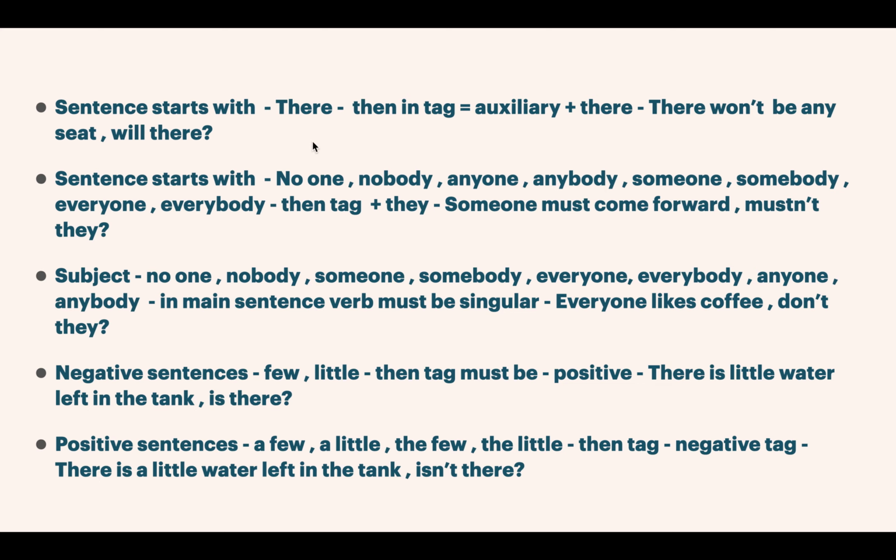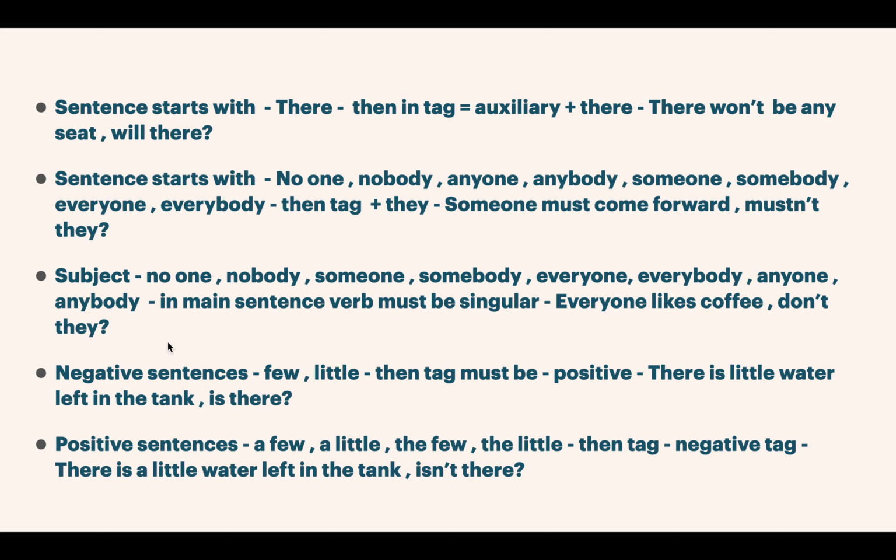Then if we have a sentence starting with there, for example, there won't be any seat, will there? So there should be repeated. Not it, will it, or will they? Will there? Then if a sentence starts with no one, nobody, anyone, anybody, someone, somebody, everyone, everybody, then the tag should be they. That is, someone must come forward, mustn't they? So here we have someone, so the pronoun is they.